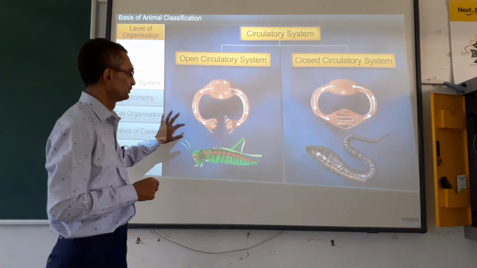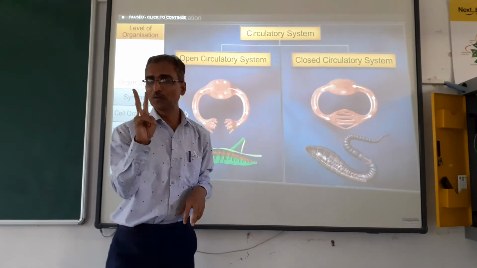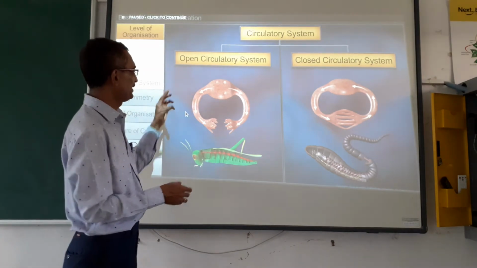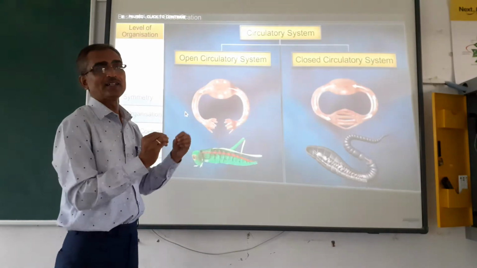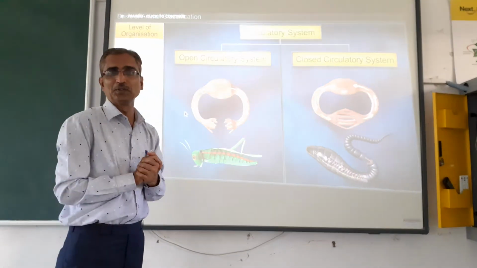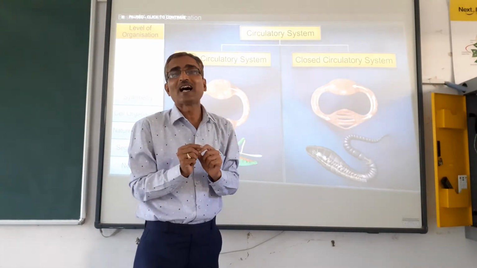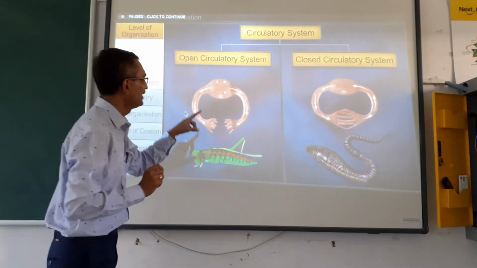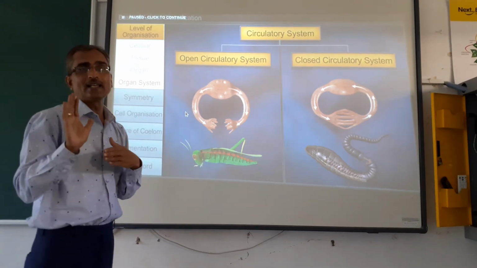You will also find two types of circulatory systems in animals. Likewise, in the organ system we have the circulatory system of two types: open and closed. In the open circulatory system, blood is pumped directly into the cells and tissues, and there are no separate vessels to carry or move the blood.